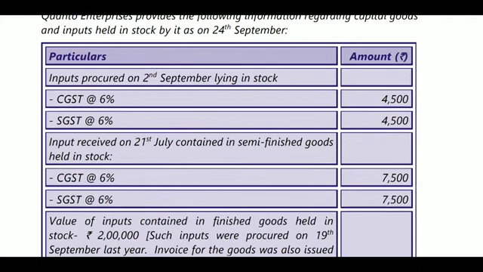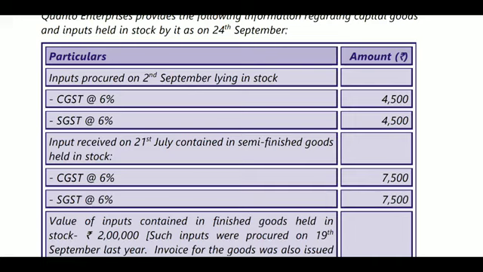We got the registration on 25th September, and they are providing the input details for the day immediately preceding that date. Since this is a voluntary registration, we can claim the inputs related to goods held on the day immediately preceding the date. We can claim only for finished goods or work-in-progress goods, but not for capital goods. So what is the information provided?